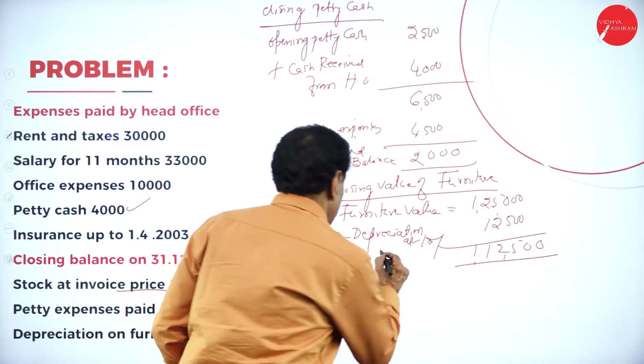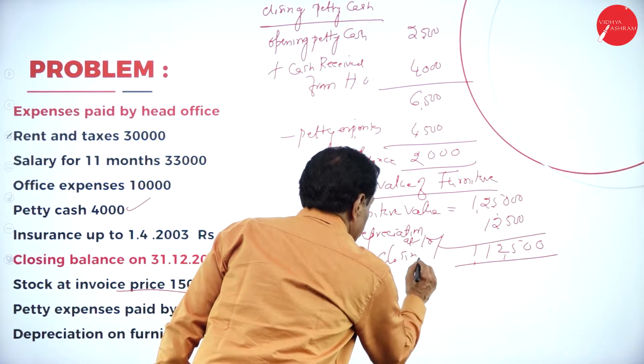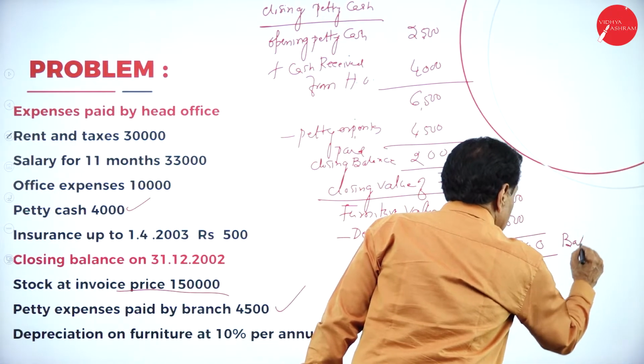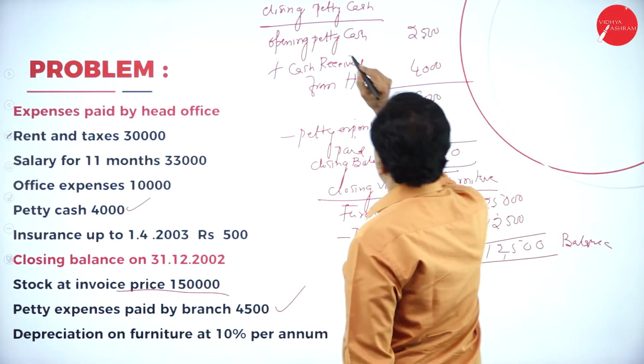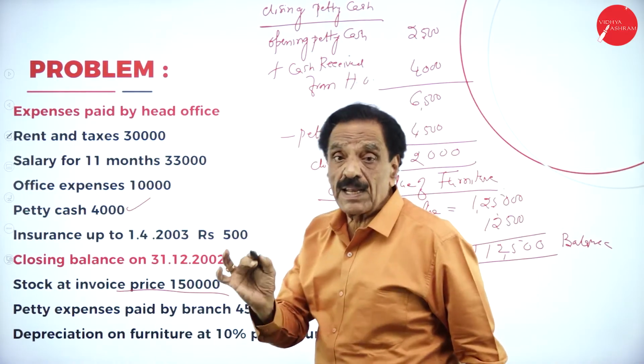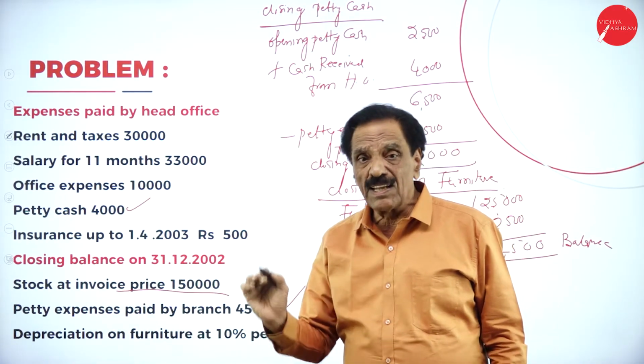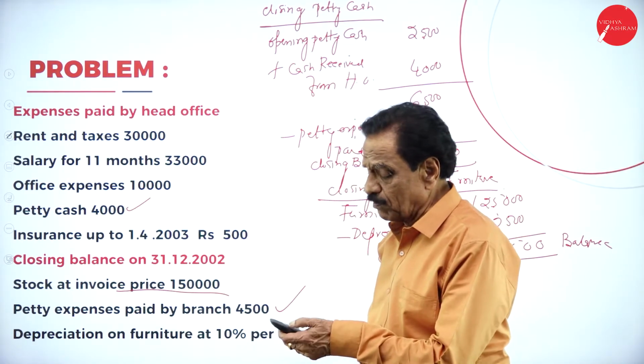What's the balance? Closing balance. This is the closing balance. So closing balance of petty cash, closing balance of debtor we have to find out. Stock reserve we already calculated. Now slowly we go to the problem one by one.